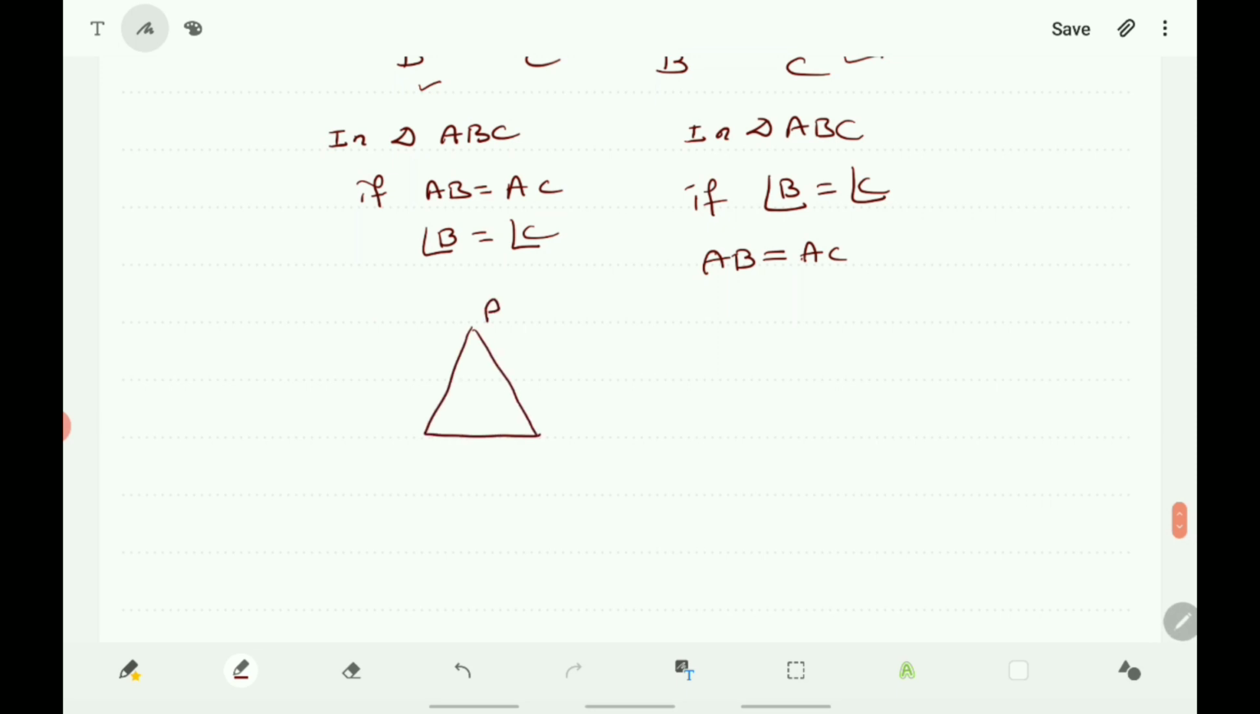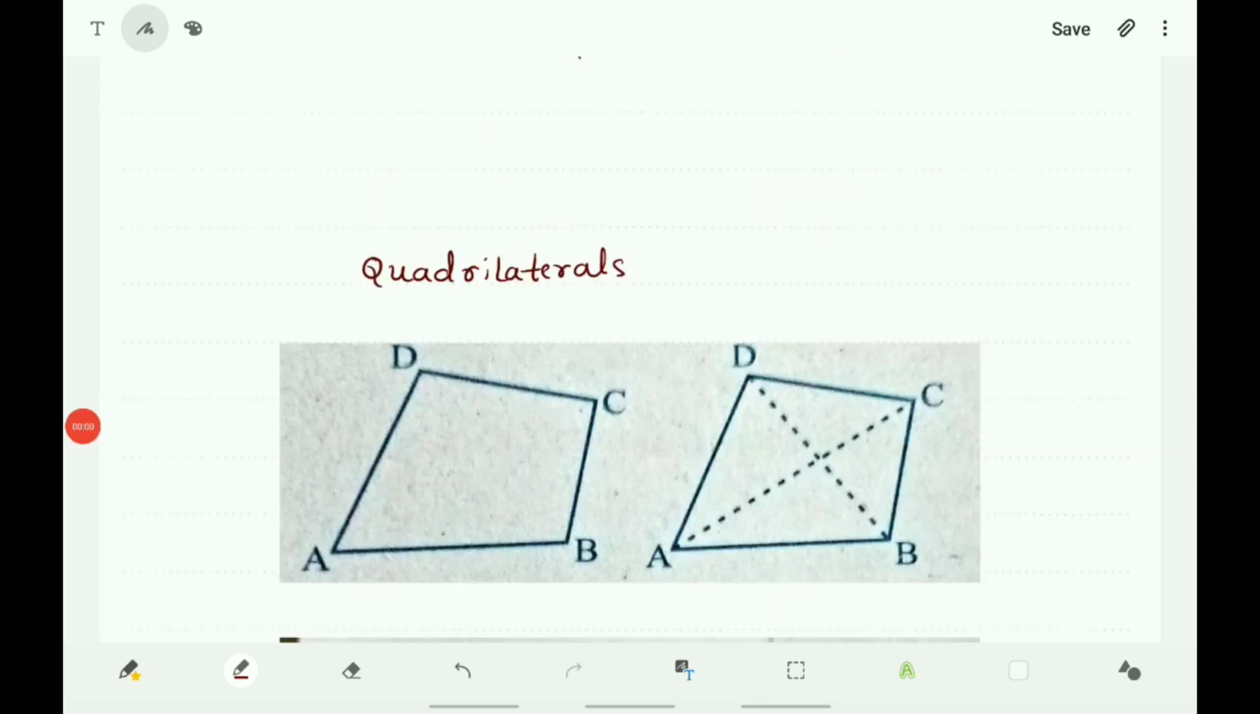The triangle in which all sides are equal, then if all sides are equal, the measurement of each angle is equal to 60 degrees. Now about the quadrilateral. What is a quadrilateral?